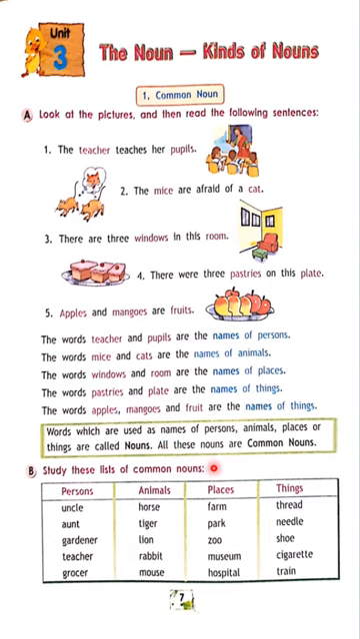So they did not give clearly what is a common noun here. A common noun is a name of something, a name of a person. How you call that is called a name. Name is nothing but noun. Okay, under persons there are given uncle, aunt, gardener, teacher, professor. Under animals, horse, lion, rabbit, mouse. Under places, park, zoo, museum, hospital. Under things, thread, needle, shoe, cigarette, chain.